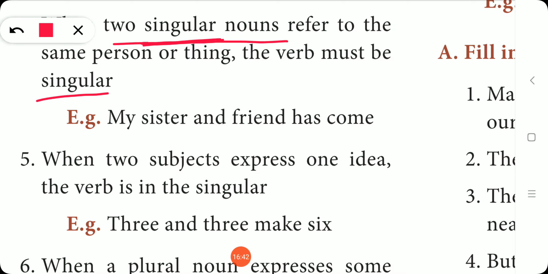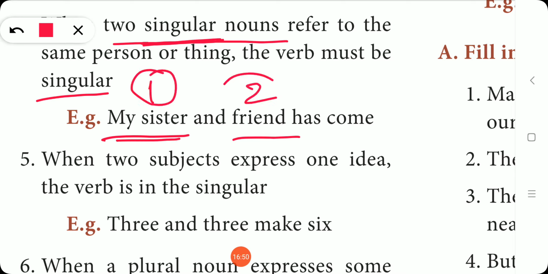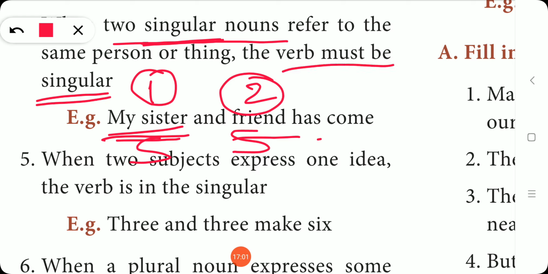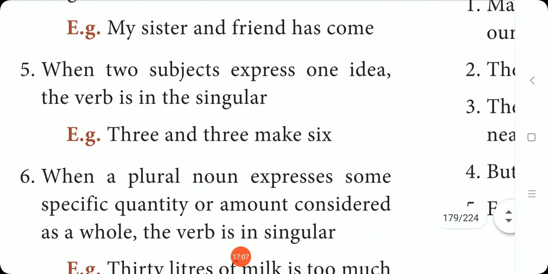Okay, listen. My sister and friend has come. So my sister is one noun, friend is another noun. So both the nouns are singular. Okay, so how should the verb be? The verb must be singular. So what is the verb here? Has is the verb. It is a singular verb. Can you understand? So look at the fifth rule.